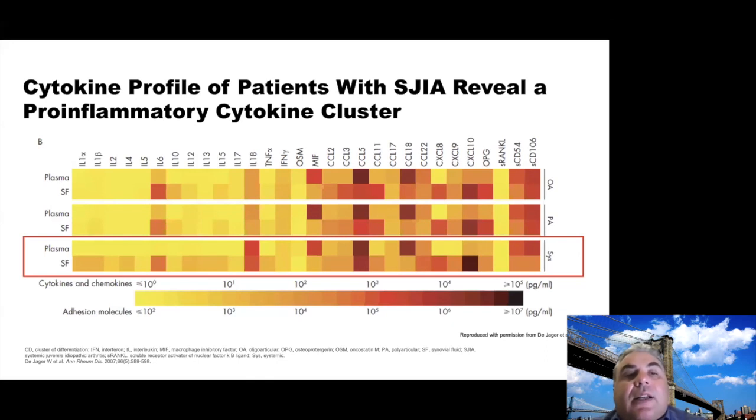We understand based on the cytokine profile of patients with SGIA and AOSD that it's quite similar actually. There's a pro-inflammatory cytokine cluster with IL-1, interleukin 6, 18, CCL2, 3, 5, 9, and 10. And we understand how it happens, but we don't understand why it happens or what started that, although there are a few theories down the line. Next slide, please.